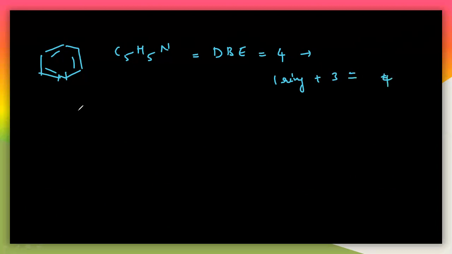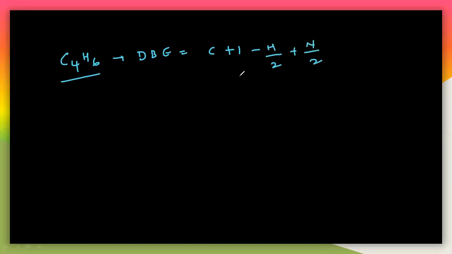So this is that case. Let us take the other example. C4H6 is the molecular formula. Find the structure of this by using the double bond equivalence. So DBE, which is equal to the formula, which is very simple, C plus 1 minus H by 2 plus N by 2. For your convenience, let us write this.